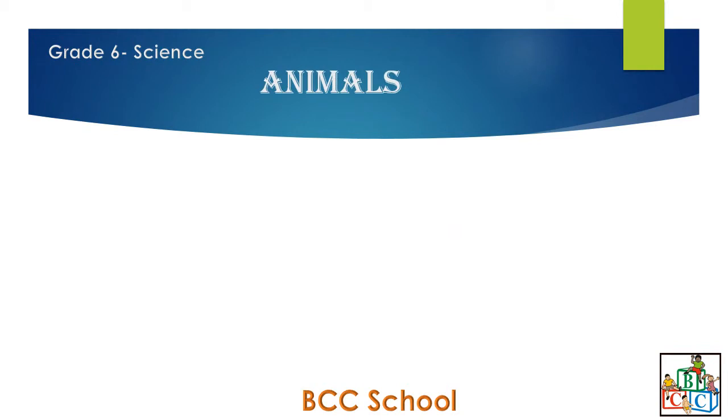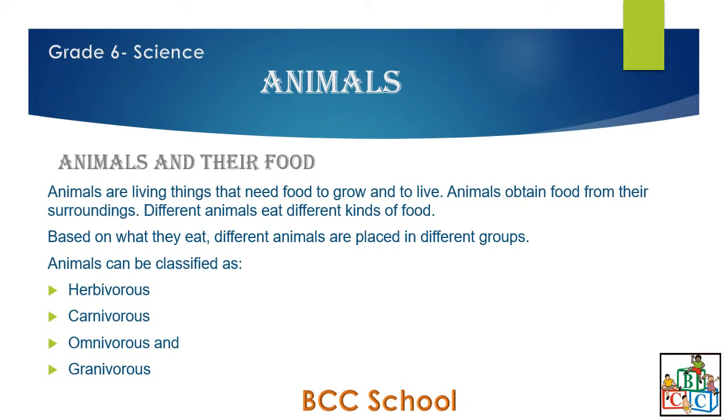We are going to revise today on animals. Animals and their food. Animals are living things that need food to grow and to live. Animals obtain food from their surroundings. Different animals eat different kinds of food.